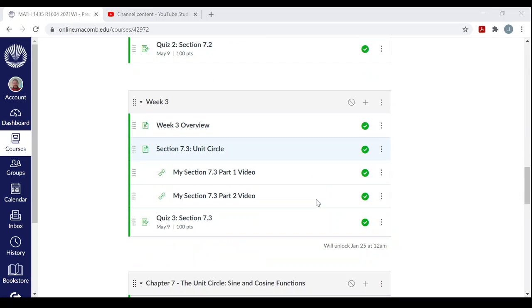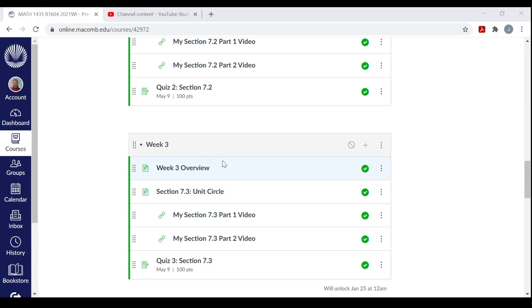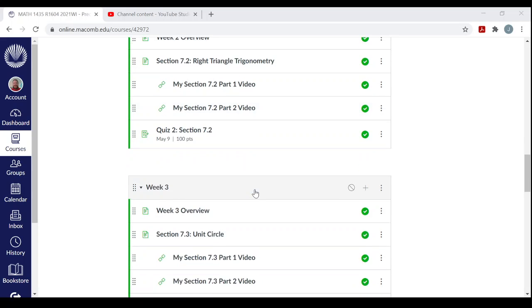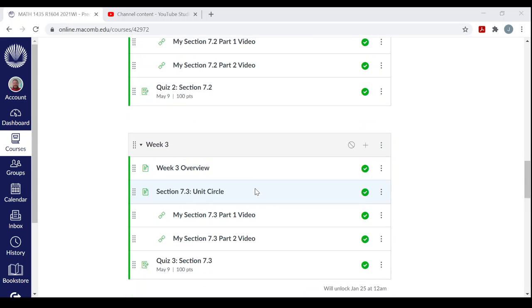Alright, so here's what the week 3 module is going to look like. On the very top you're going to see the welcome to week 3 video, this thing I'm currently recording. I'm just going to take you through all these pages, and it has a very similar structure to the previous couple weeks. Every week's going to look pretty much the same. They start off here with the week 3 overview.